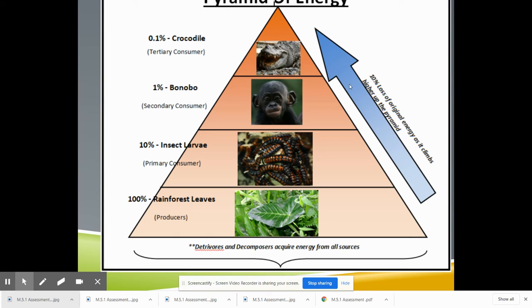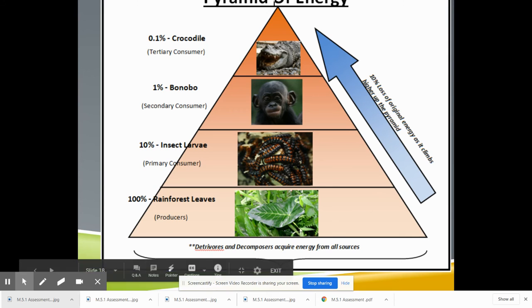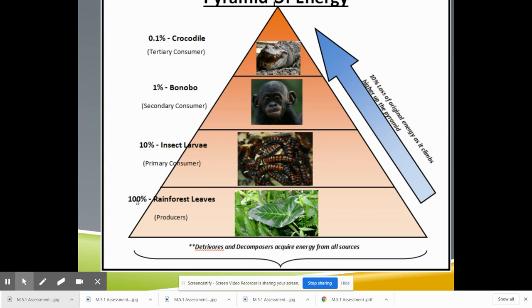And then this other thing here is pretty important to note. 10% loss of original energy as it climbs higher up the pyramid. So when the bugs eat the rainforest leaves, they're getting 100% of that. But then it goes down to 10%. If you remember from math, we lose a decimal. 100 divided by 10 is 10.